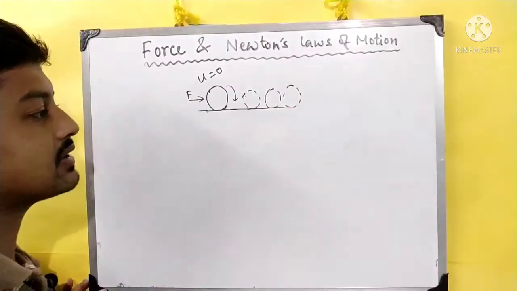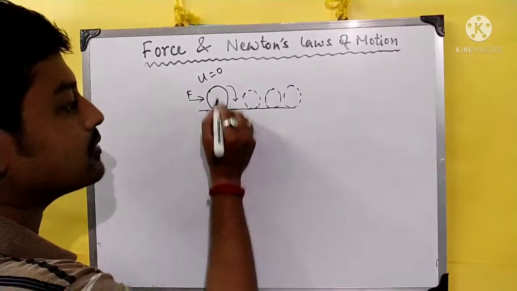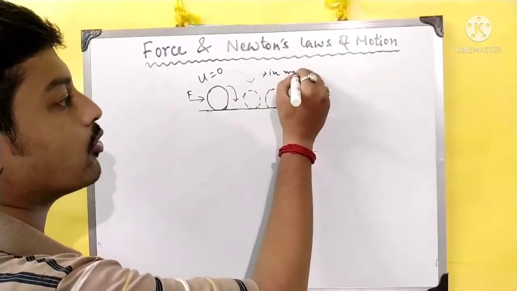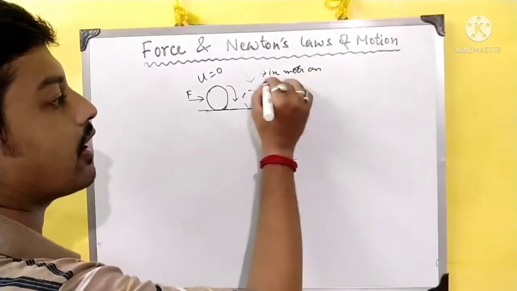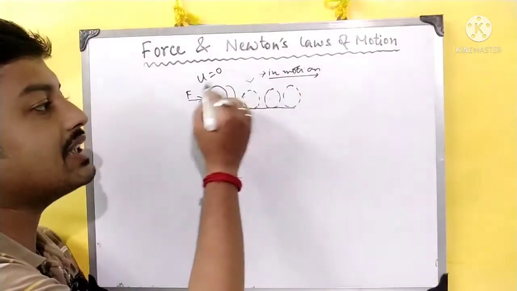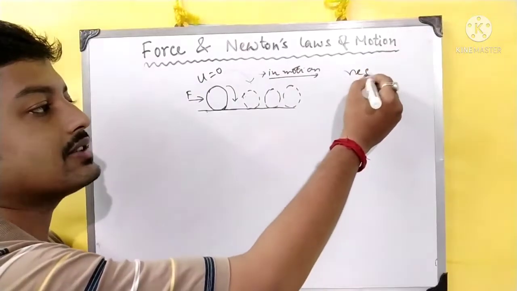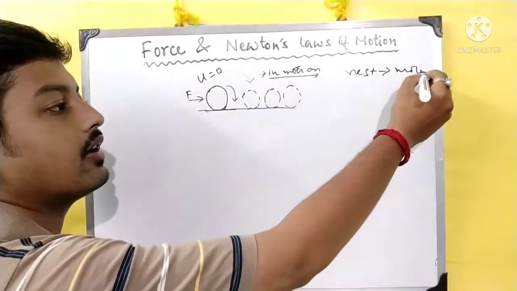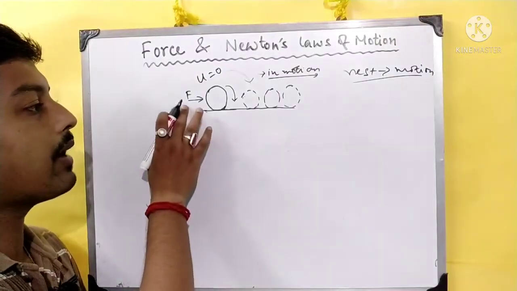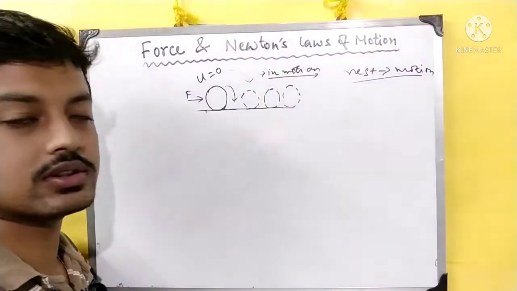How is it changing its state? It is from static, it is becoming in motion, also in a particular direction. So the state of the ball is changing from rest to motion. From rest to motion में ball का state change हो रहा है whenever we are going to apply an external force.